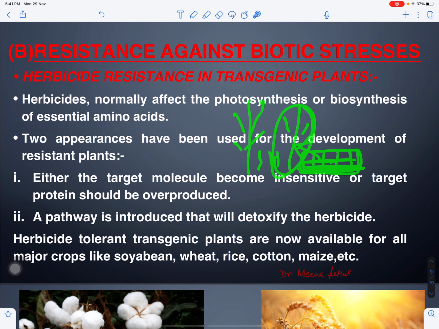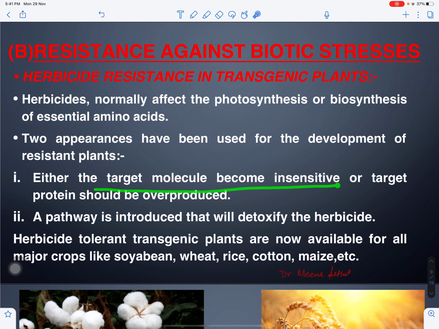So we are creating crops which are resistant to the herbicides. So this can be done. Either the target molecule becomes insensitive or the target protein should be overproduced. Supposing this is the wheat plant, right? In the wheat plant, if we are spraying the herbicide, this will become resistant to this herbicide. Either it will produce the target molecule which is insensitive, or the protein inside the plant which is affected by the herbicide is overproduced. So a pathway will be introduced which will detoxify this herbicide, so the plant will not be affected by it.